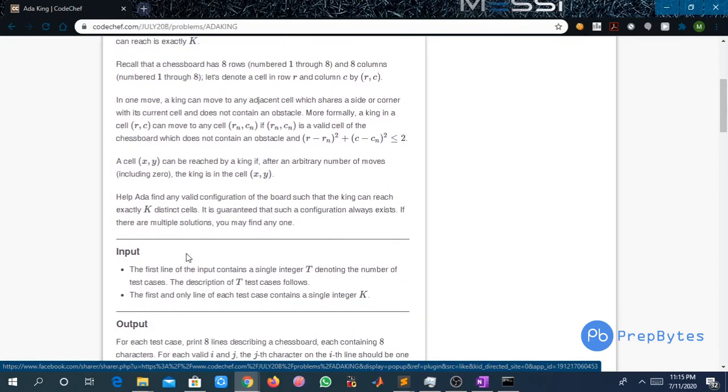So let us also see the input format. The first line of the input contains a single integer t denoting the number of test cases. The description of t test cases follows. The first and only line of each test case contains a single integer k. That is, we have to allow up to k cells for the king to move on, right?